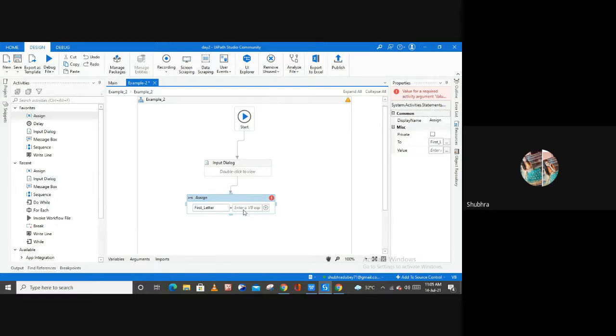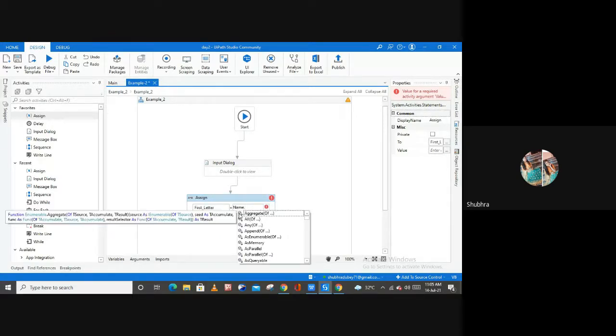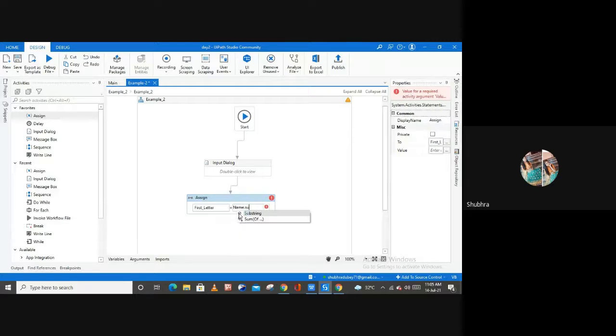For this purpose, I'm going to use this name variable, and then what I'm going to write here is substring. Substring is a property of your string variable. How will you get this property? You will get this property after using this variable, which is of type string.